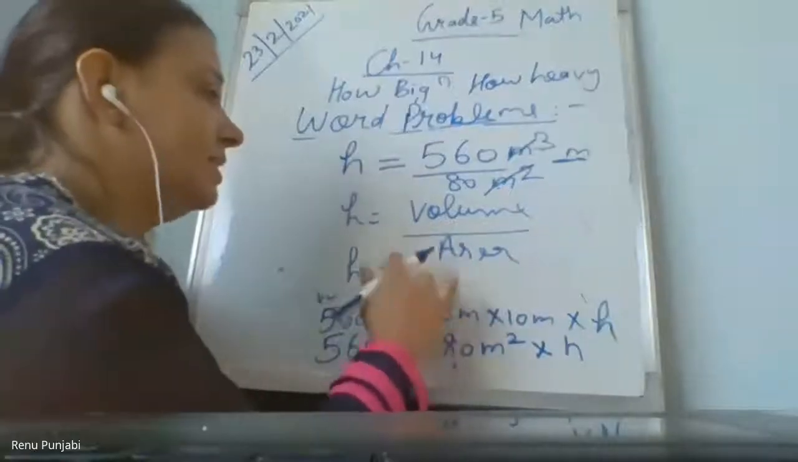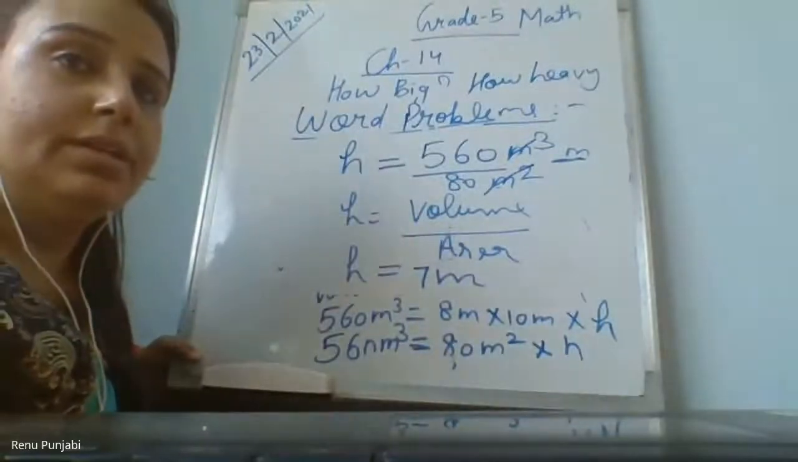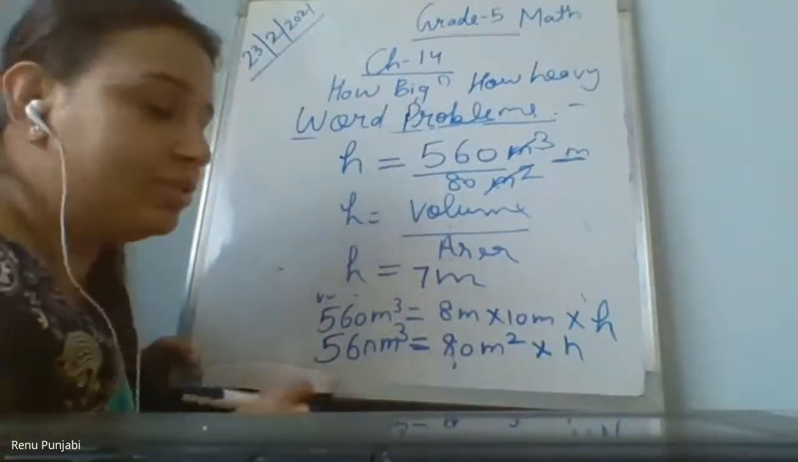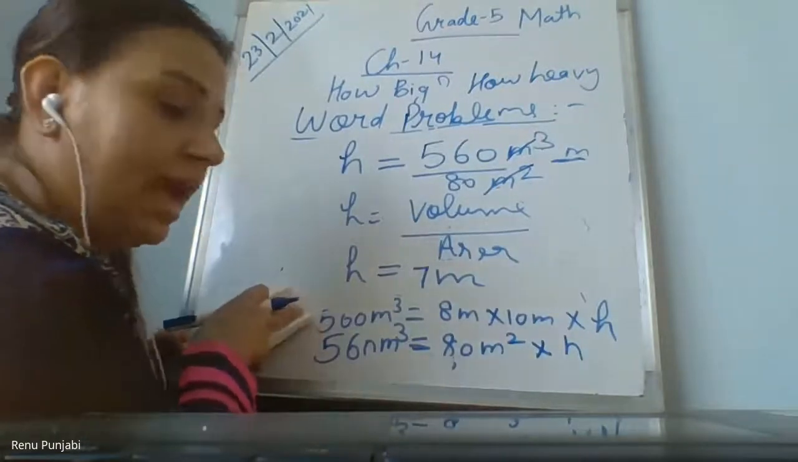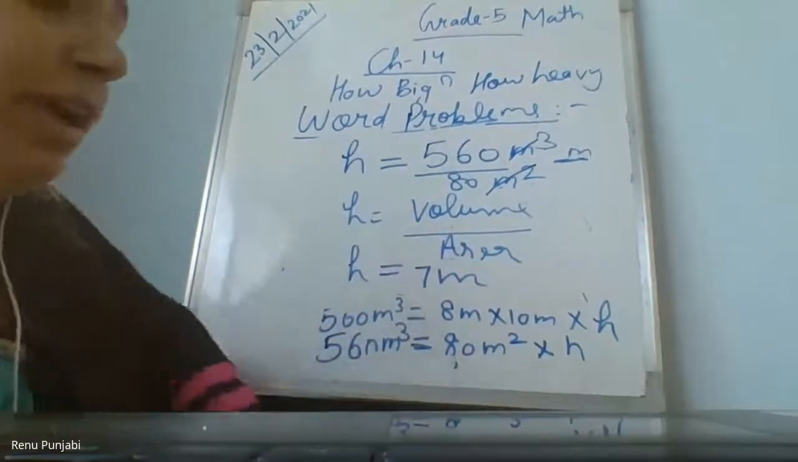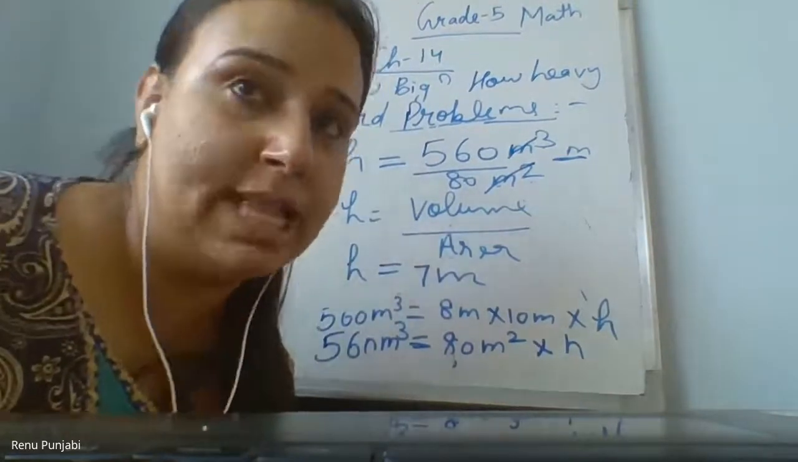Height is 7 meter. I will give you more sums on this practice, then you will be able to do this more comfortably. And once you get the value which is missing and you need to find out, then you will be able to do the word problems based on that also.